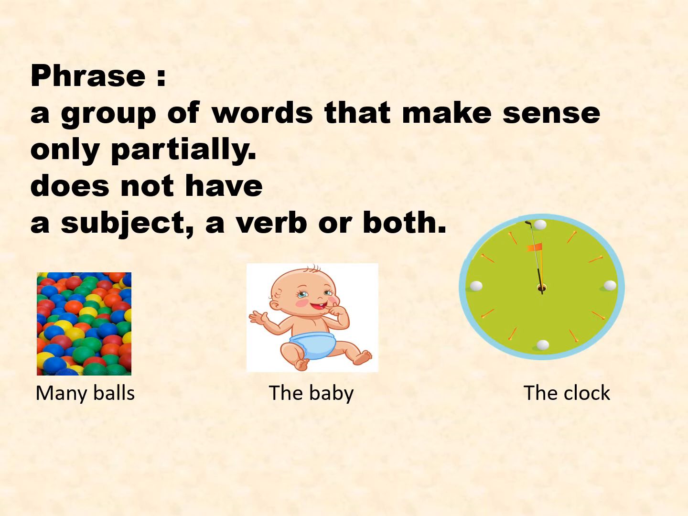When these phrases are combined with subjects and verbs, then they will give complete sense. Example, there are many balls in the room. The baby is beautiful. Students, have you understood what is a phrase? Now, let us understand what is a noun phrase.